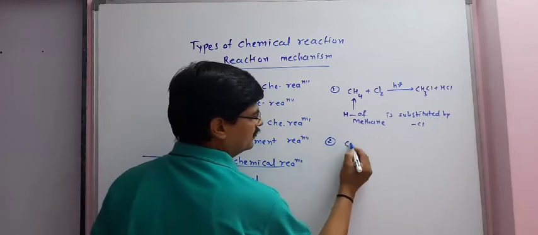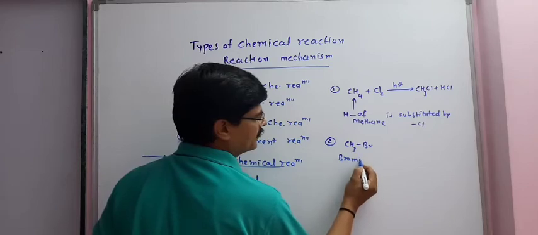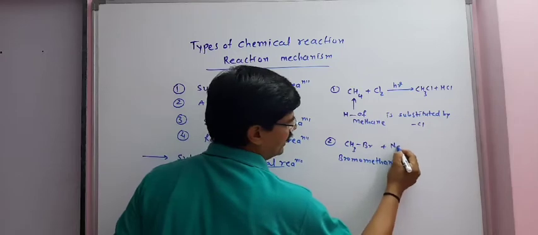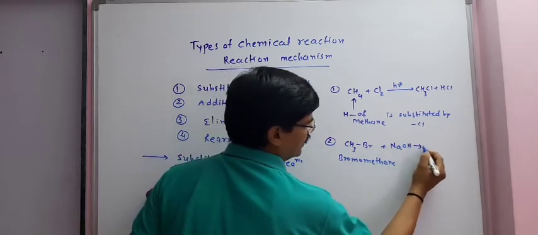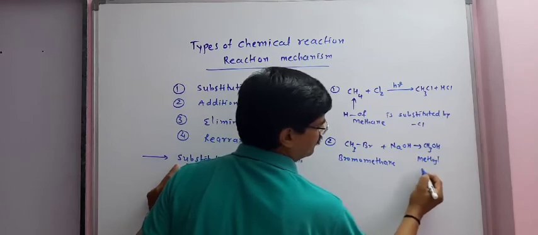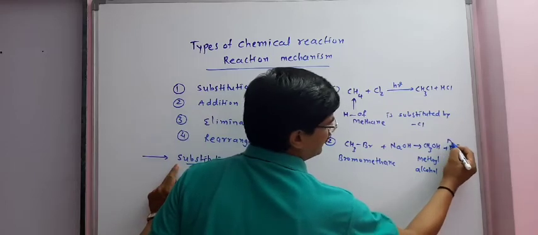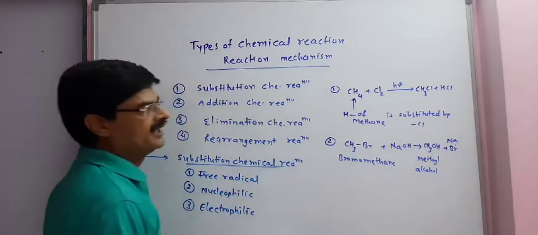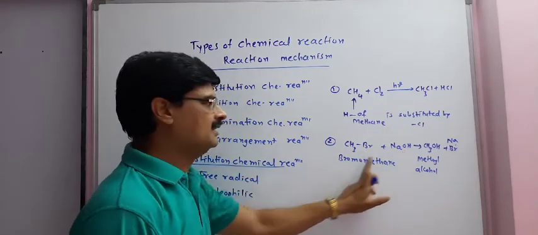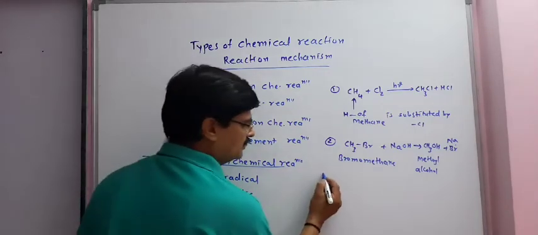Second reaction, CH3Br, bromomethane, with NaOH gives CH3OH, methyl alcohol, and NaBr is liberated. Sodium bromide. Or simply we can say Br is substituted by OH minus. That is why this is also a type of substitution chemical reaction.